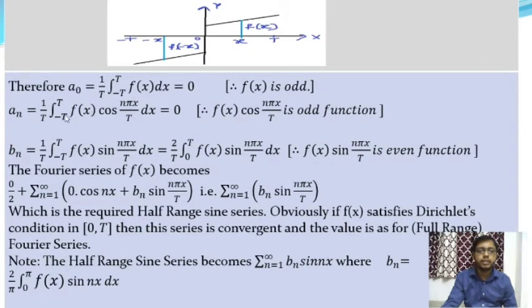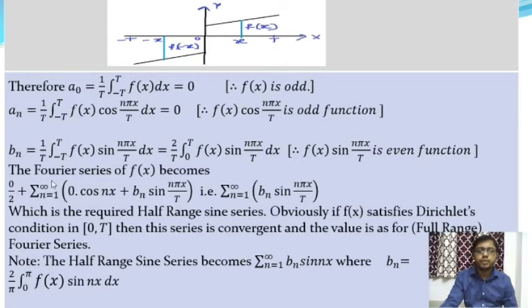So in that case, a0 and an both are 0, and bn is equal to 1 by t into integration from minus t to plus t of f(x) into sin n pi x by t dx, and from this we get 2 by t into integration from 0 to t of f(x) into sin n pi x by t. So in that case, the function f(x) into sin n pi x by t is an even function.